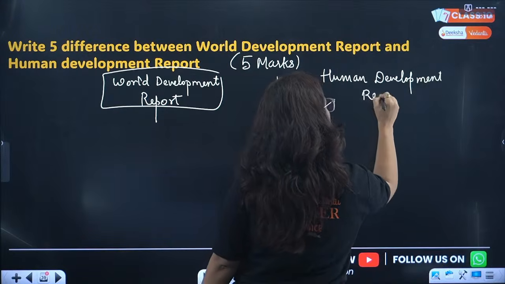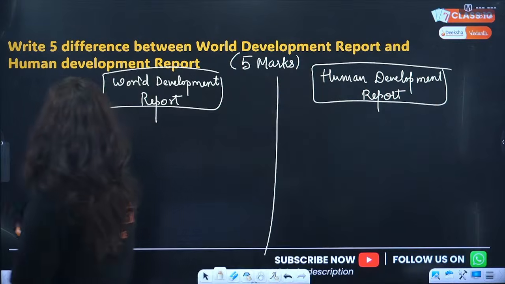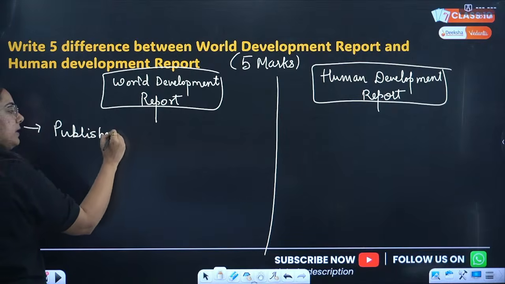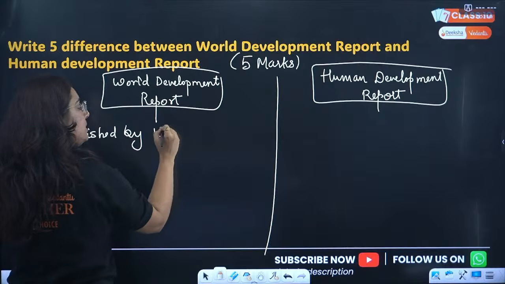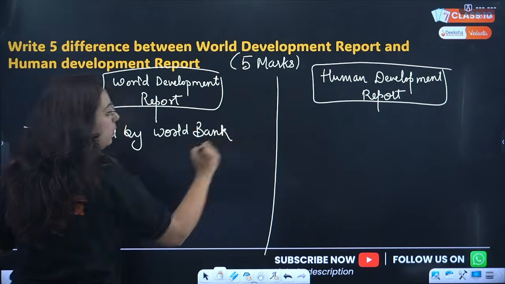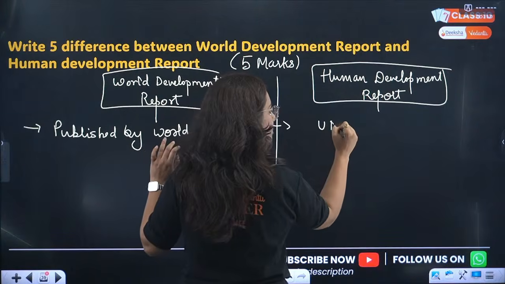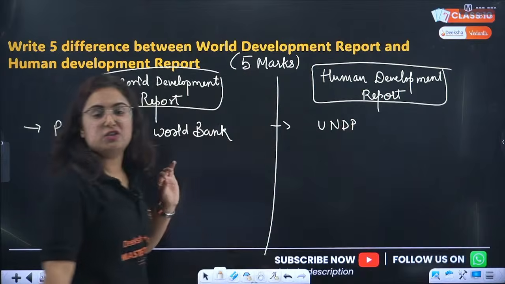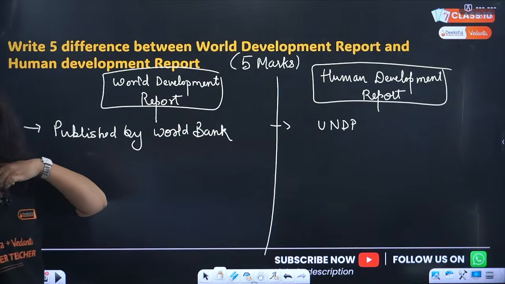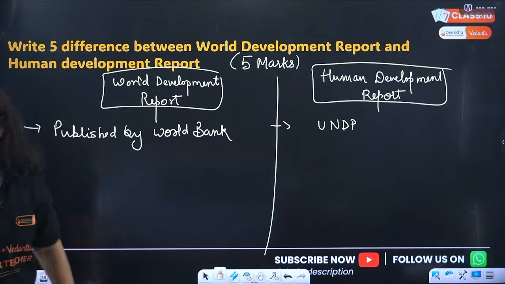The first point we will write is who publishes this report. The World Development Report is published by the World Bank. The Human Development Report is published by UNDP, the United Nations Development Programme. Yes, publishing organization, core indicators, overall approach. Very good.